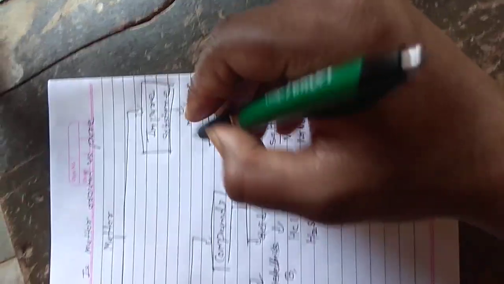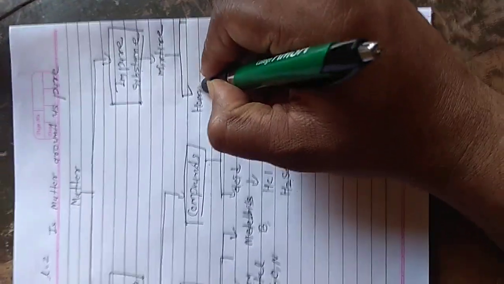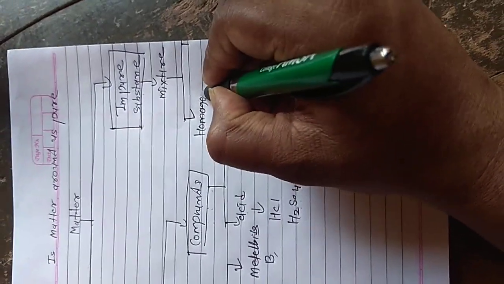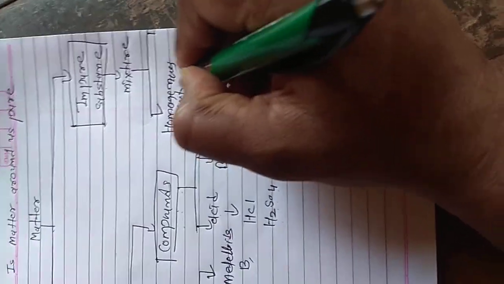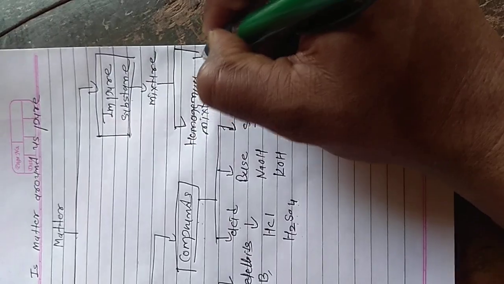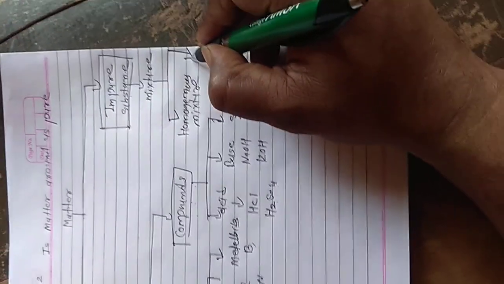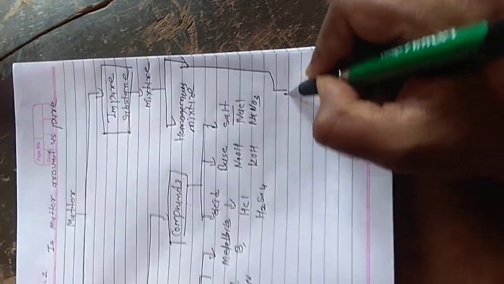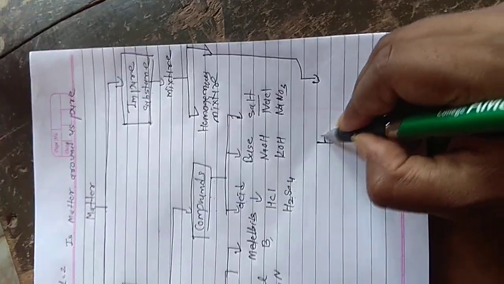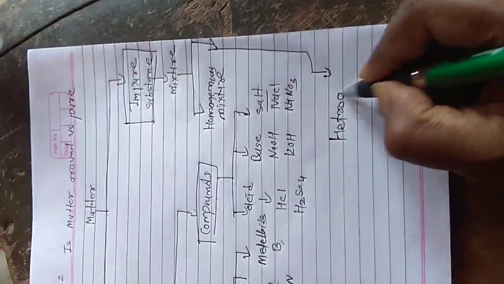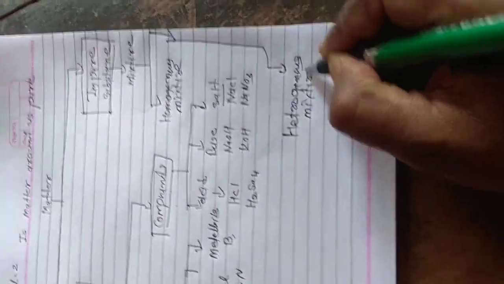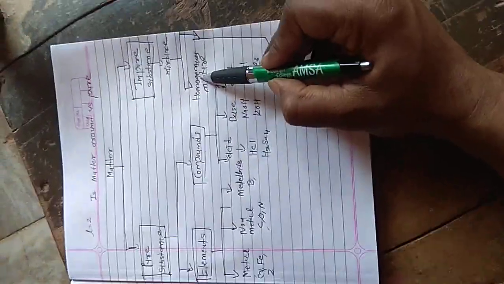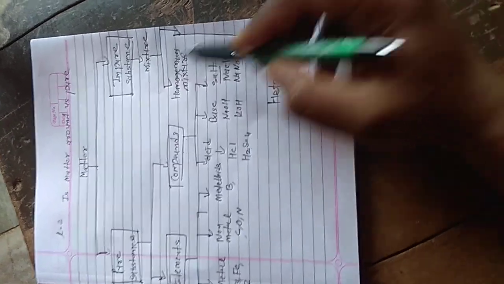One part is a homogeneous mixture, and the second part is a heterogeneous mixture, right? The homogeneous mixture and heterogeneous mixture.